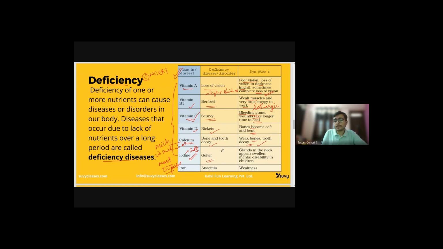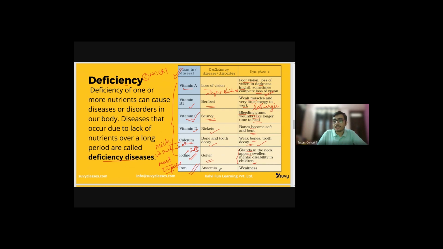Goiter is a disease where your neck gets swollen up. Yeah, glands in the neck get swollen up. Mental disability in children, yeah, that is again very, very dangerous. Okay, so as I said, see how big, dangerous disorders can even occur if the diet is not balanced.